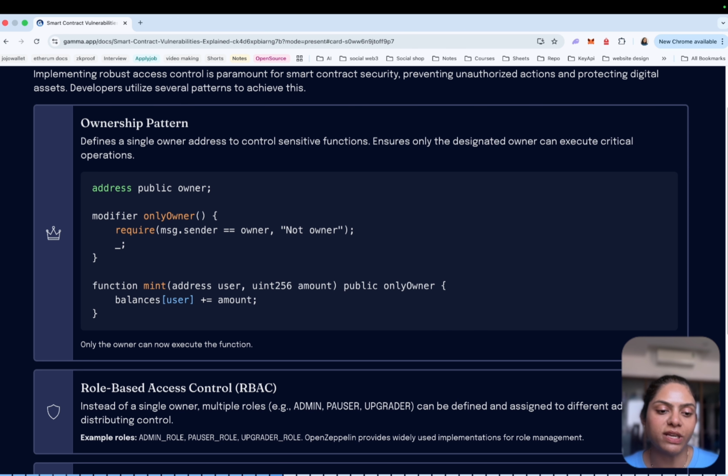The second is role based permissions. For more complex systems, developers use role-based access control. Instead of a single owner, different roles are defined. For example, an admin role, a pauser role, an upgrader role, and each role can perform specific actions. The security library from OpenZeppelin provides widely used implementations for role management and role-based access control also.